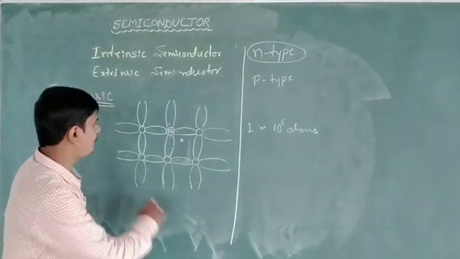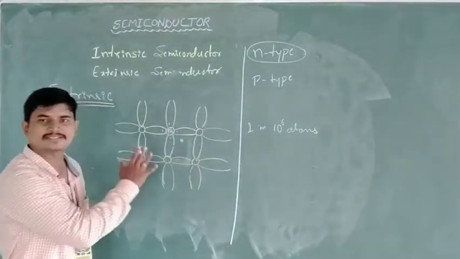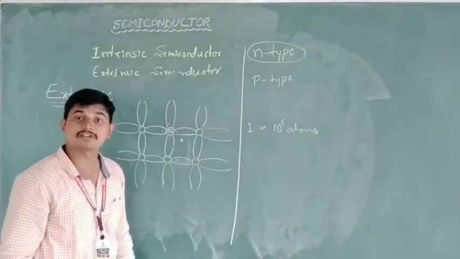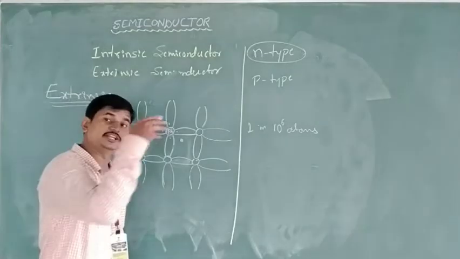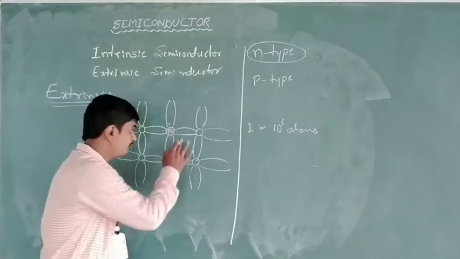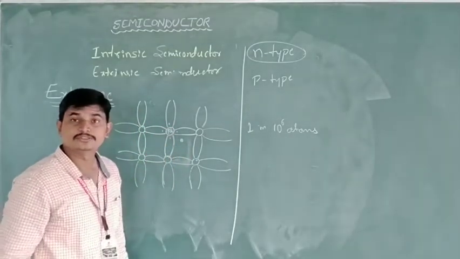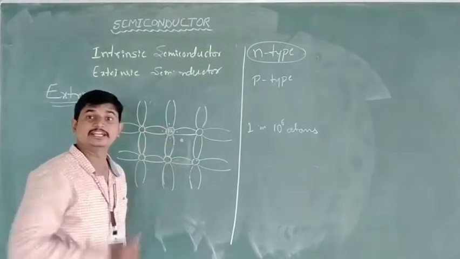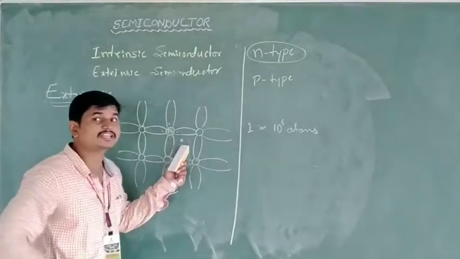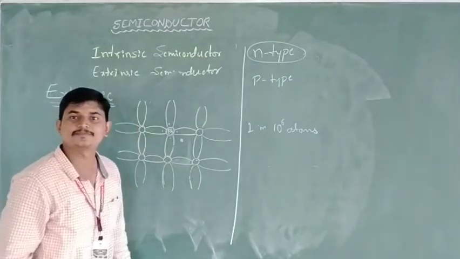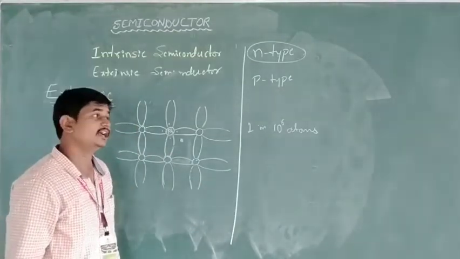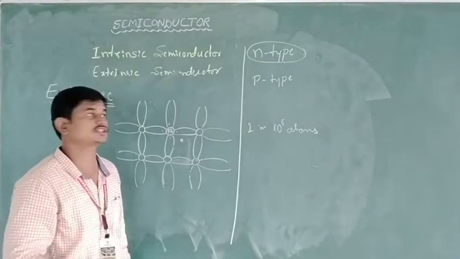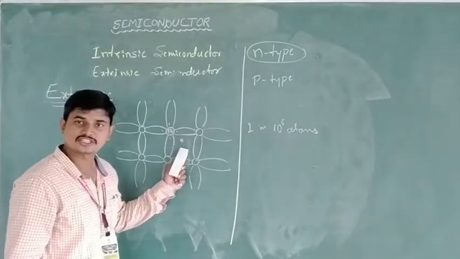Like that, if many foreign atoms are present in a material, then many free electrons are available. If the addition of impurities is more, then free electrons are more. Then as the temperature increases, its conductivity increases because these free electrons get excited easily. That's why the conductivity can be increased by the doping process in the extrinsic semiconductor.